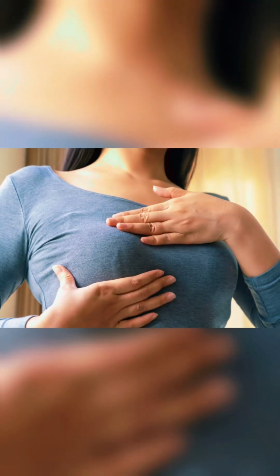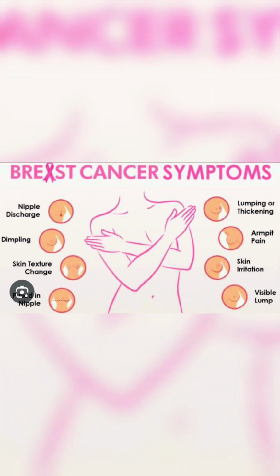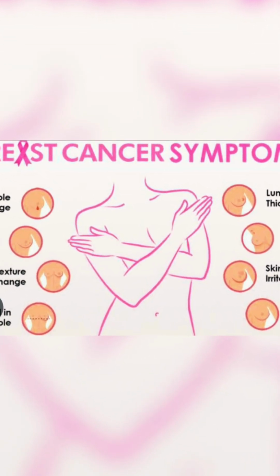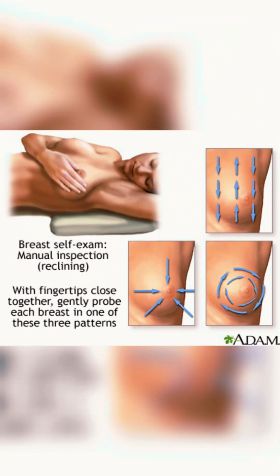Women should look out for lump in the breast and the axilla, nipple retraction, nipple discharge, which could be clear or bloody discharge, change in the shape of the breast, change in the color of the breast, change in the size of the breast or swelling of the breast, rashes or dimpling. These are all symptoms of breast cancer. One of the screening modalities for breast cancer is monthly breast self-examination.